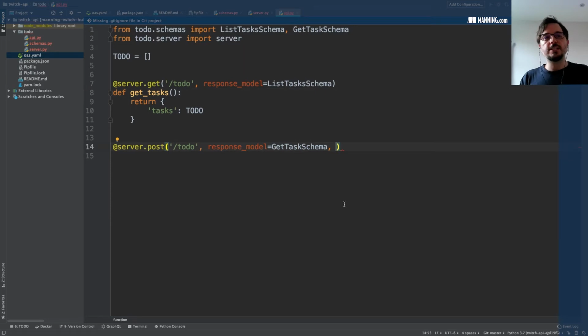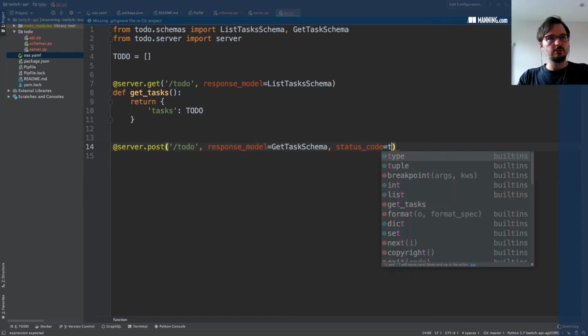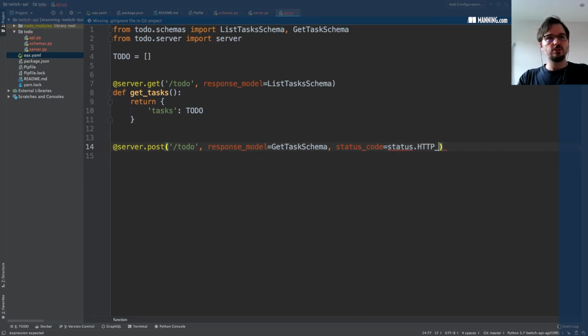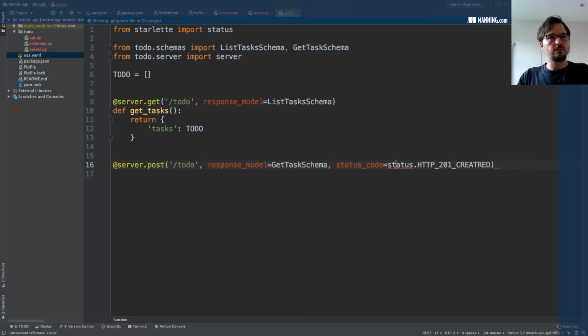So by default, FastAPI will send 200 responses to the client, but if we have a different type of response, we need to specify that here in the arguments to the decorator. So that's going to be status code, that is status HTTP 201 created, and that status comes from Starlette.